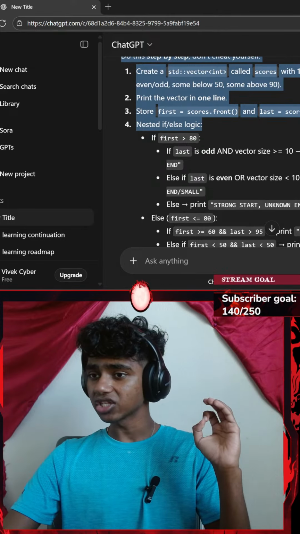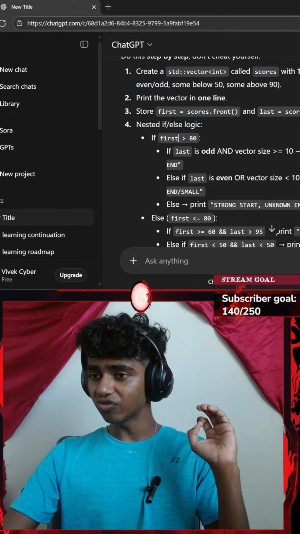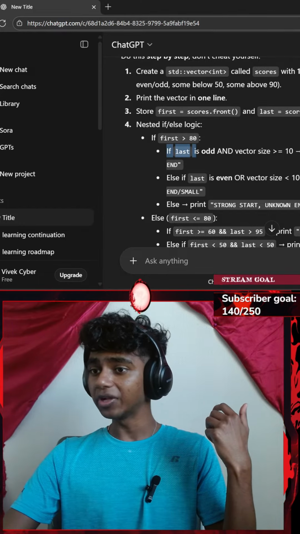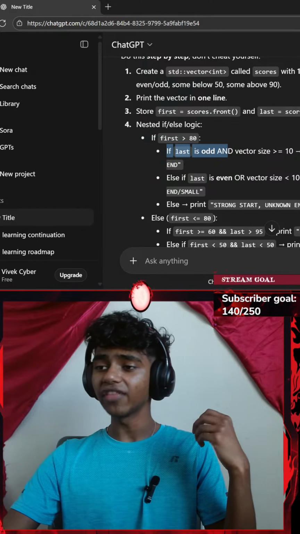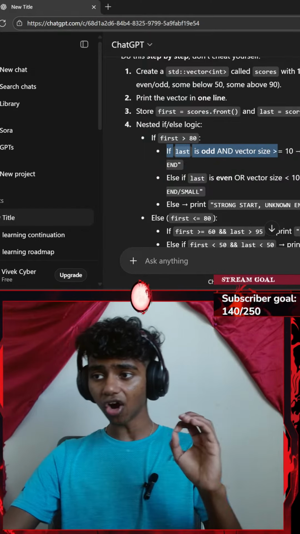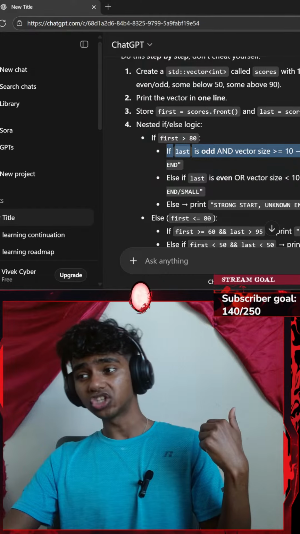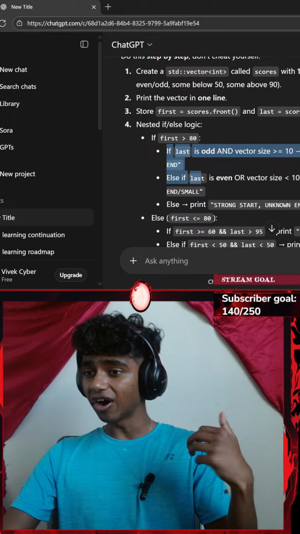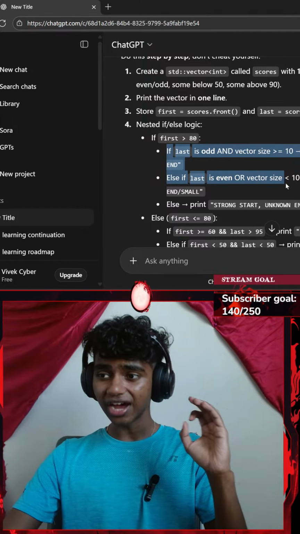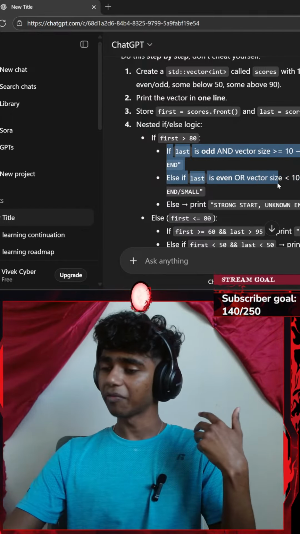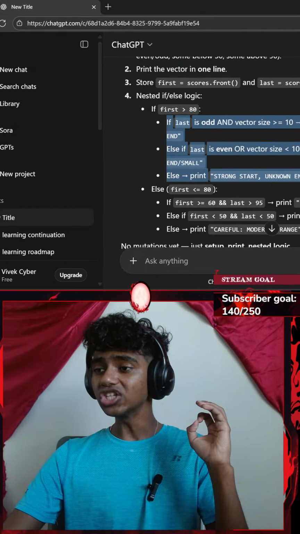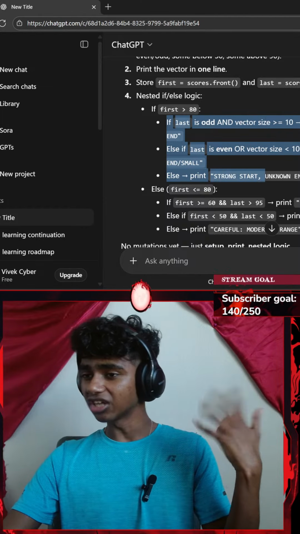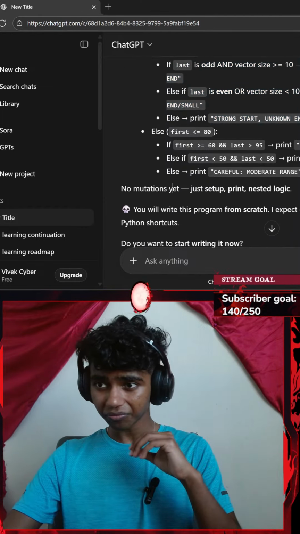Nested if/else logic. If our first variable is greater than 80, and indented inside of that, if our last variable is odd and the vector size is greater than or equal to 0, we print strong start stable end. Else if our last is even or vector size is less than 10, we print strong start stable end/small. Else we print strong start unknown end.